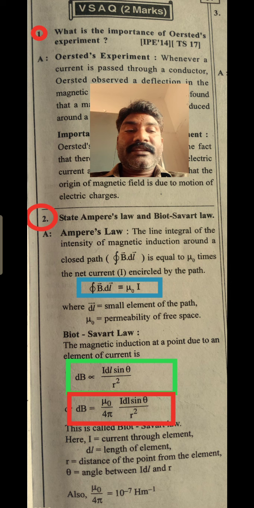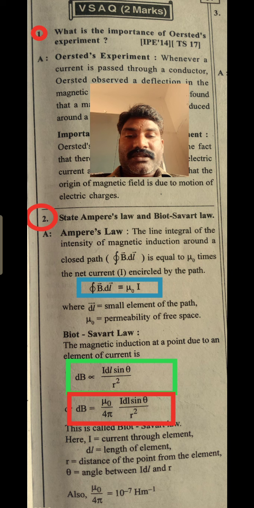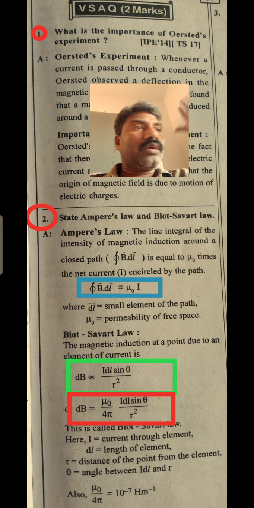And dB is inversely proportional to the distance between the conductor and the point where the magnetic field induction is formed.